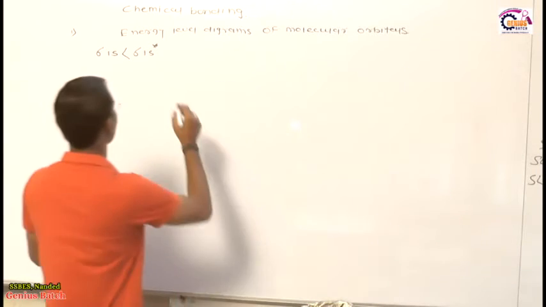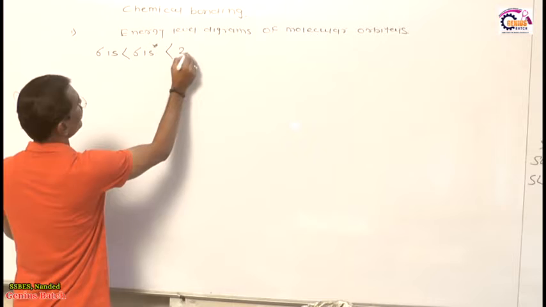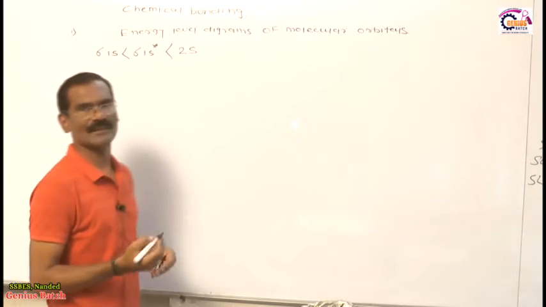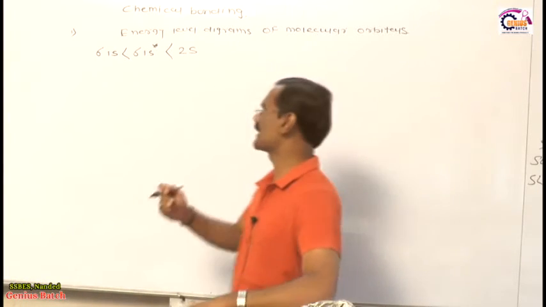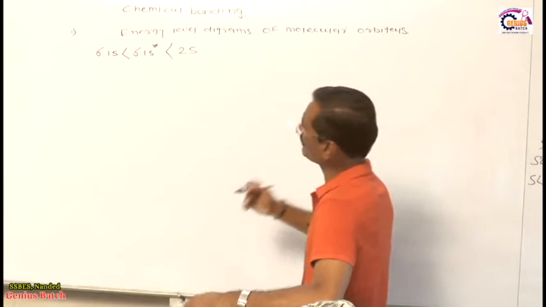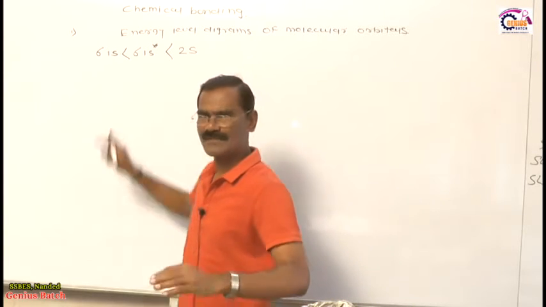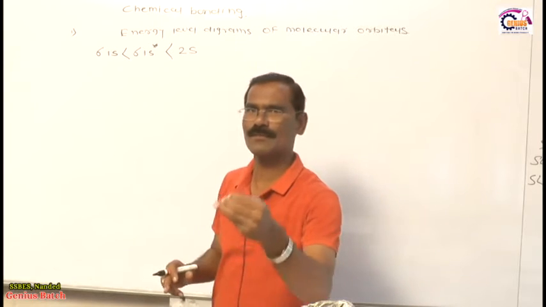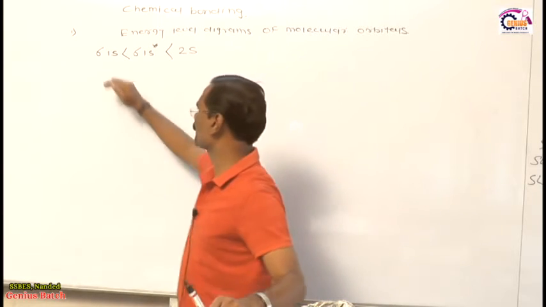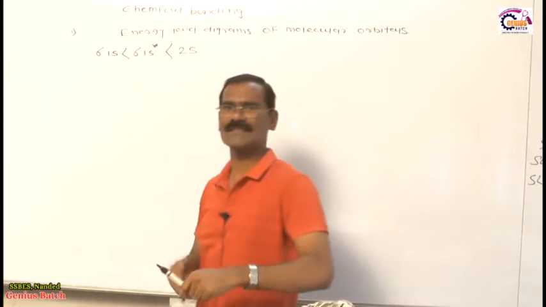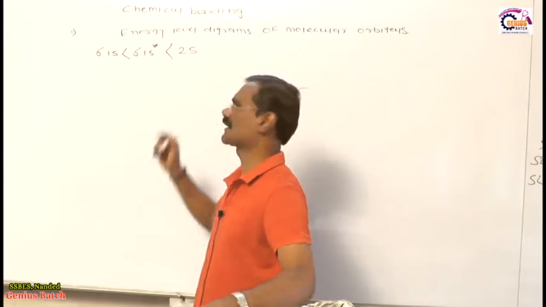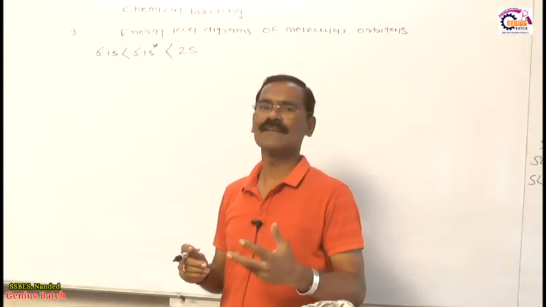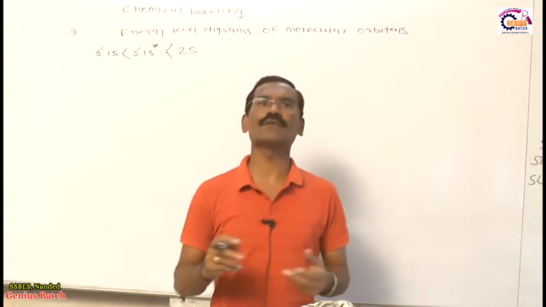After sigma 1s, dear students, the next molecular orbital is the one formed from 2s. As you all know very well, this is the increasing order of their energy, because sigma 1s is lower in energy. That's why electrons always fill first in the sigma 1s orbital, because this is the bonding MO. After filling this bonding MO, electrons enter the anti-bonding MO, which is called sigma 1s star, and after sigma 1s star, electrons enter the 2s.